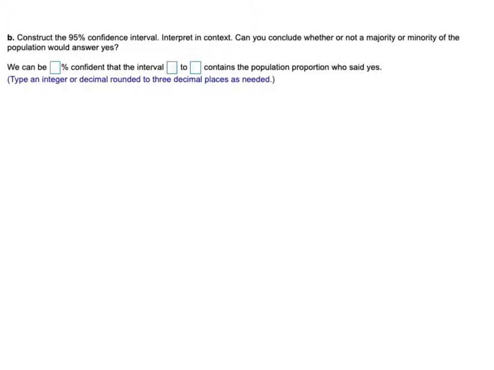All right, so the question really here is asking us about building a 95% confidence interval. So let me do that real quick based on the way we did it. We first of all calculated our p-hat value, and in this case they didn't tell us that, but it was 1,408 out of 1,492.